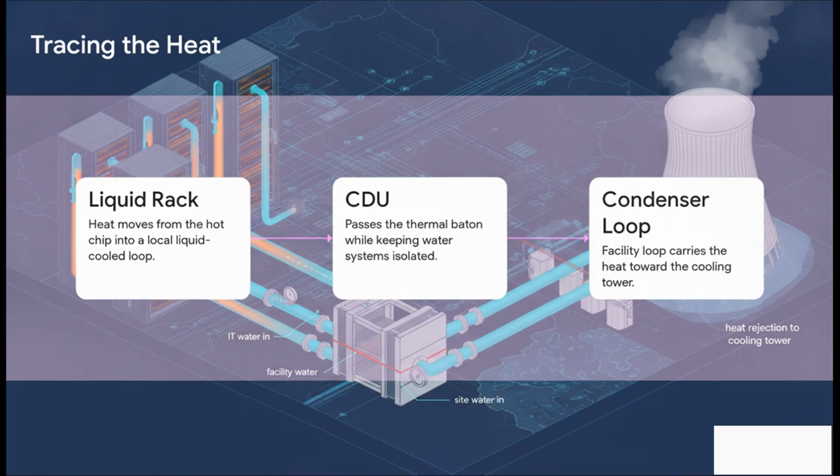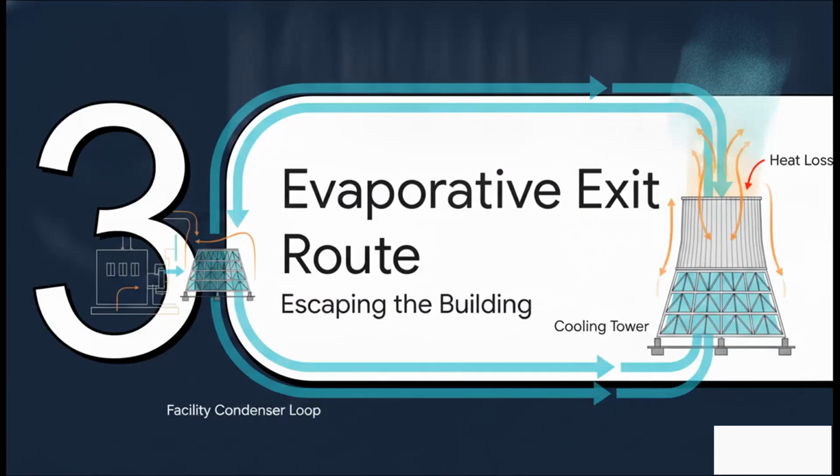Next, that hot liquid travels to a coolant distribution unit, or CDU. Think of the CDU as the ultimate heat exchanger. It takes that thermal baton from the highly controlled IT water loop and passes it over to the facility's larger condenser water loop. The genius part? It transmits the heat energy while keeping the two water systems completely physically isolated. They never actually mix.